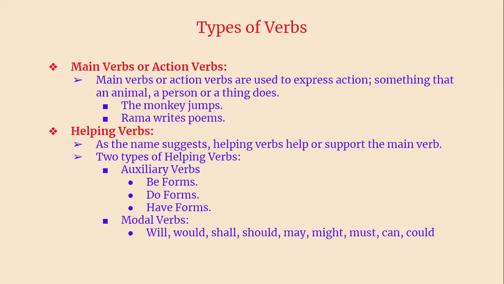Types of verbs. Here we are going to learn about types of verbs. First type of verb is main verbs or action verbs. That means there will be action in this verb. Main verbs or action verbs are used to express action, something that an animal, a person, or a thing does. Somebody does something. What is that something is called a verb. The monkey jumps. What is the monkey doing? It jumps. Rama writes poems. Rama is a writer. He is a poet. He writes poems. So writes is a verb here. And monkey jumps, jumps is a verb here.